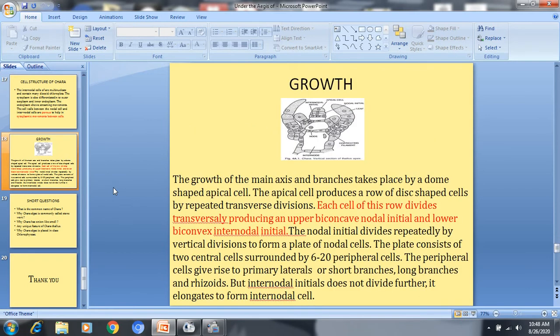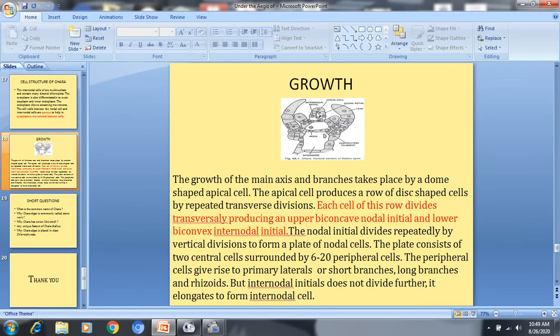Now the growth of the Chara thallus. Chara thallus keeps growing throughout its life, and the growth phenomenon is also specific. You can see from this diagram there is a dome-shaped apical cell. The growth of the complete thallus takes place from this single apical cell which is dome shaped.